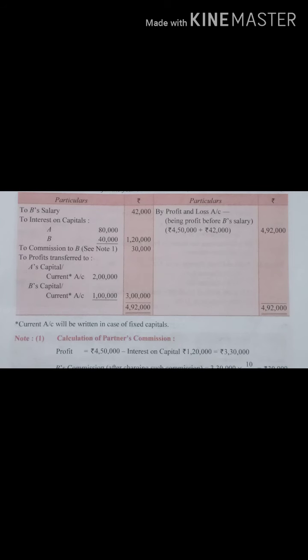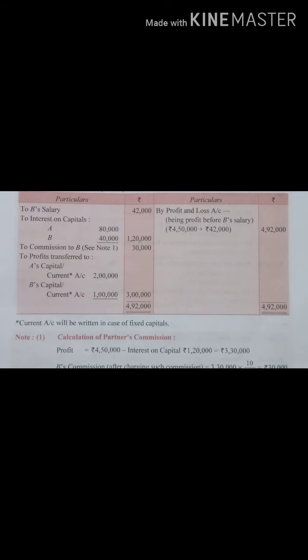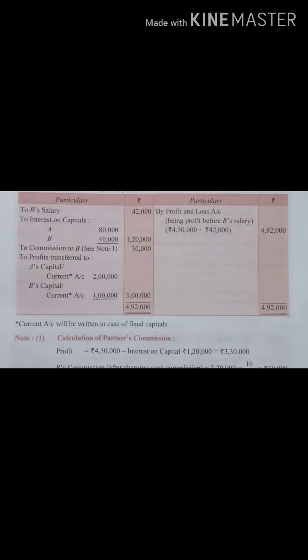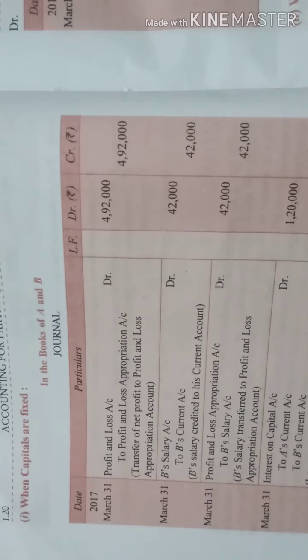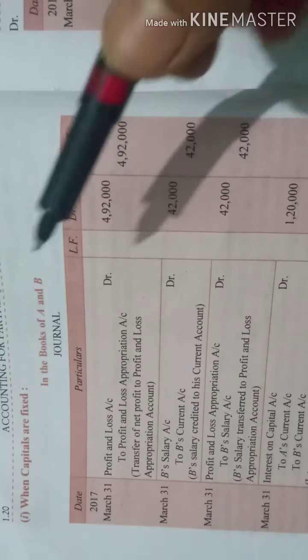So what is the percentage of commission? 10%. So how will you calculate? You will calculate the P&L appropriation net profit, which is to be transferred, roughly calculated, into 10 upon 110. Okay, so that you can get the commission to partner B. Am I clear?